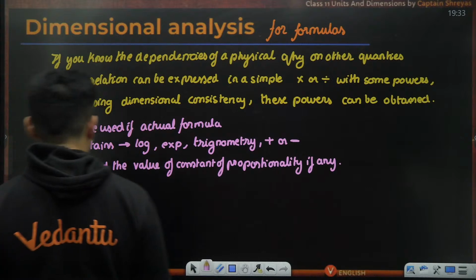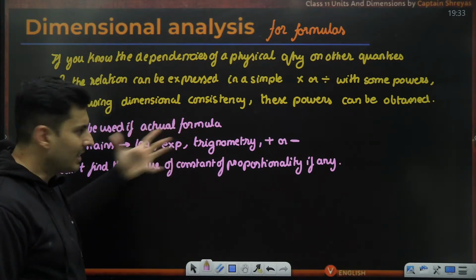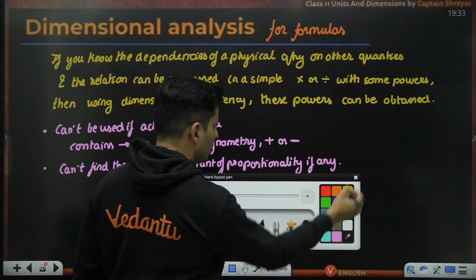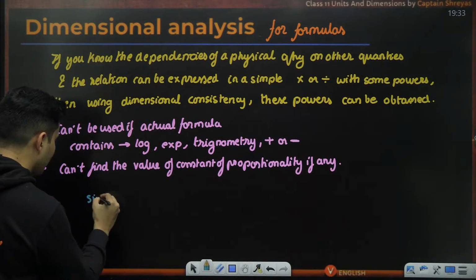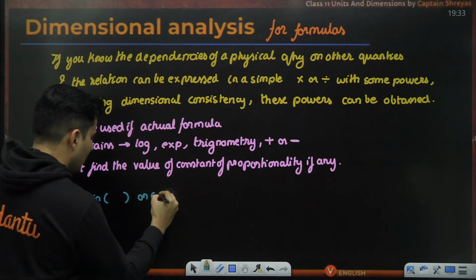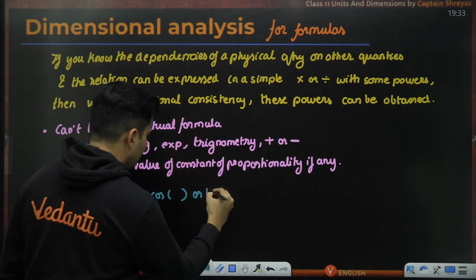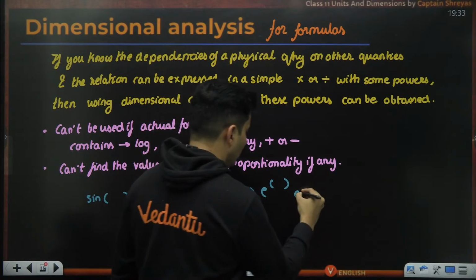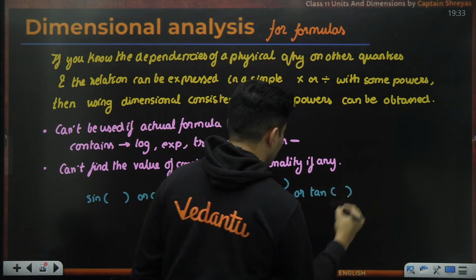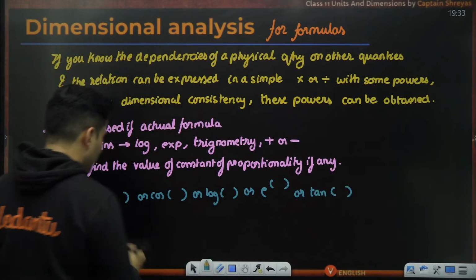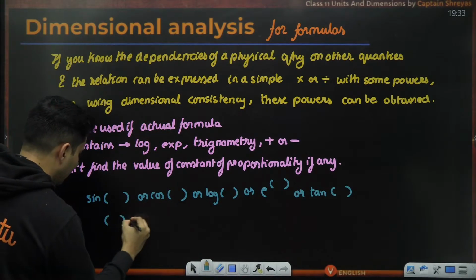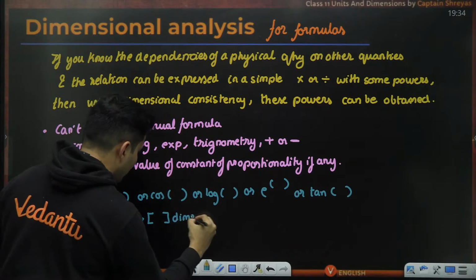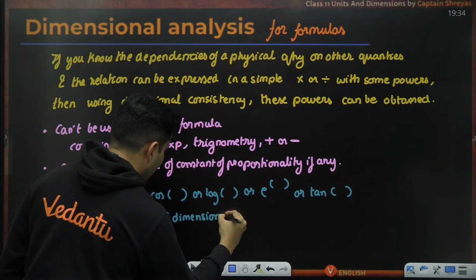Moving on, let's see how exactly we use this particular thing. Before we move ahead, just some general information which you should know. If you have sine of something, cos of something, log of something, e raised to something, or tan of something, whatever is there in that bracket will always be dimensionless.